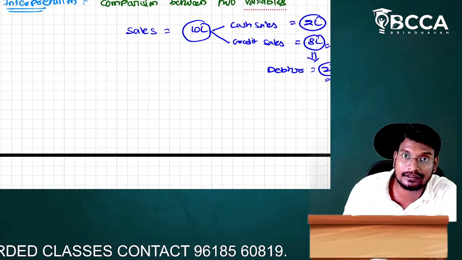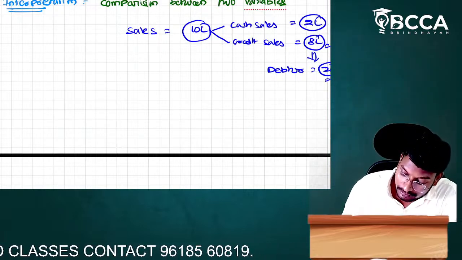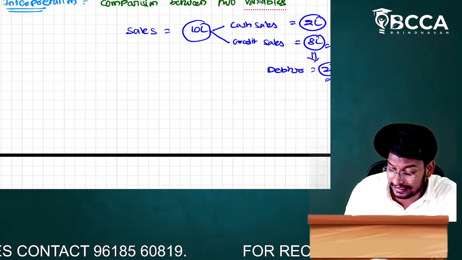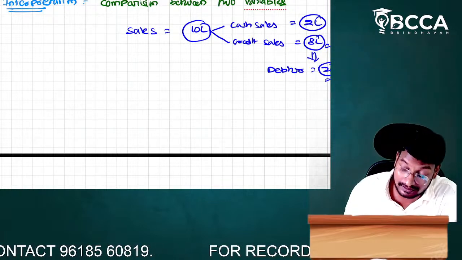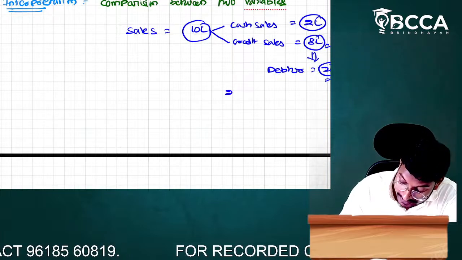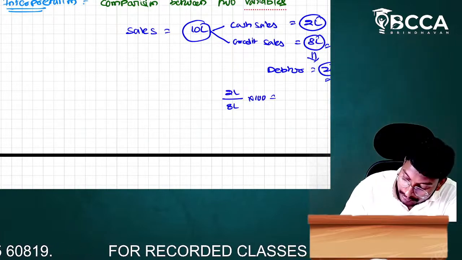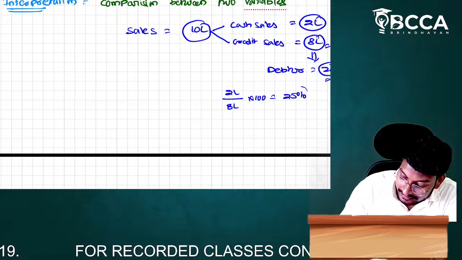We have not realized the 2 lakhs amount. Can we get the ratio of debtors in the credit sales, sir? Yes. How will we get it, sir? 2 lakhs divided by 8 lakhs into 100. That is equal to how much, sir? That is equal to 25% is the ratio.